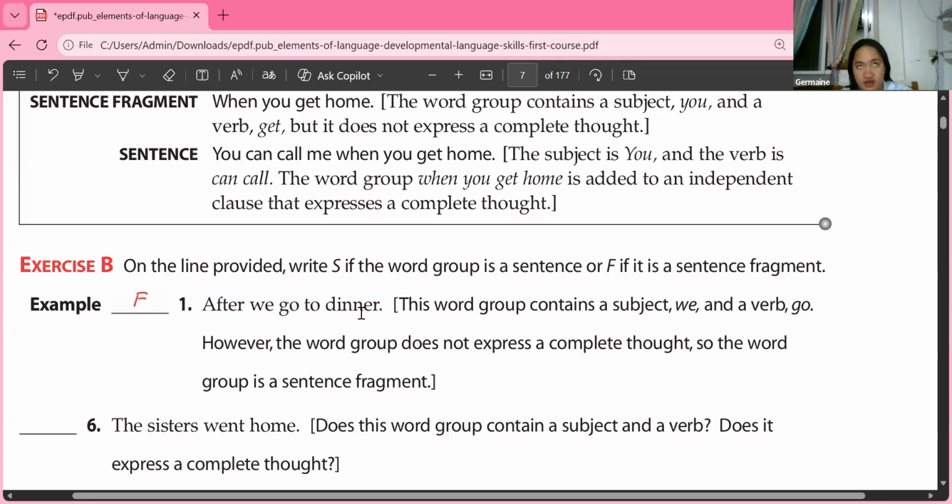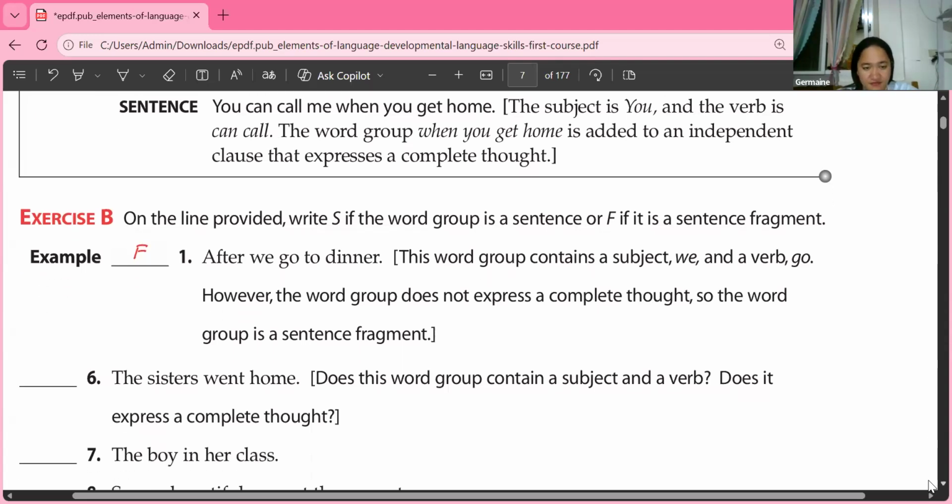Or you can say, I sleep after we go to dinner. I read a book after we go to dinner. I call Catherine after we go to dinner. That's the time it is complete, because what am I going to do after dinner? It's either I sleep, I brush my teeth, I call Catherine, I study. So if there are other things that answer the question, what are you going to do? That is a sentence already.